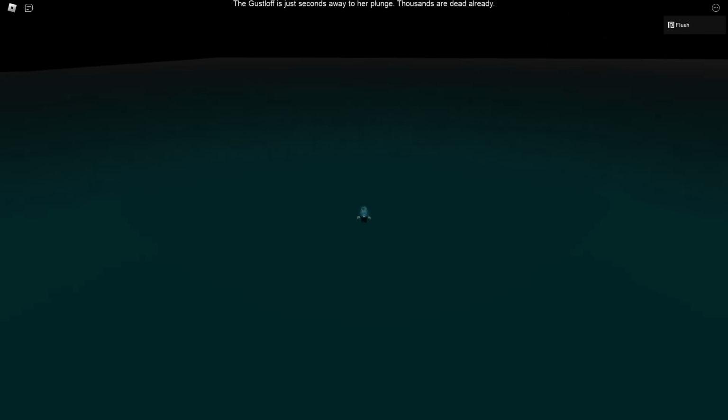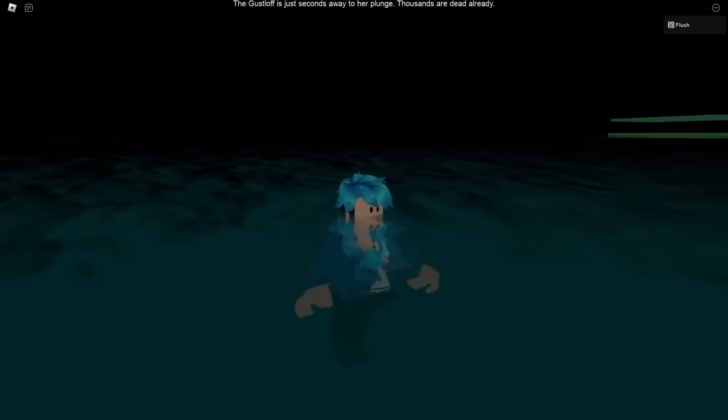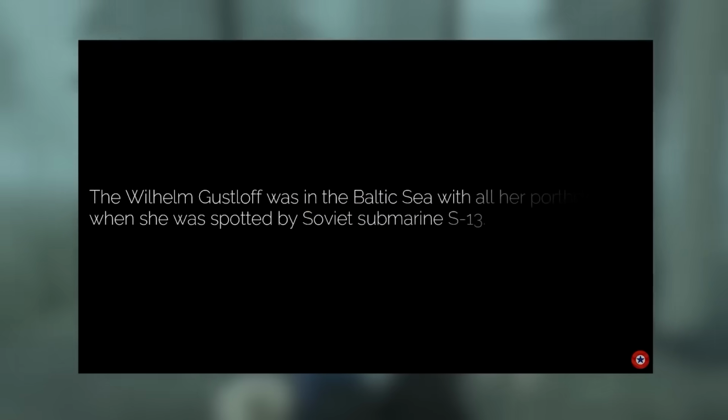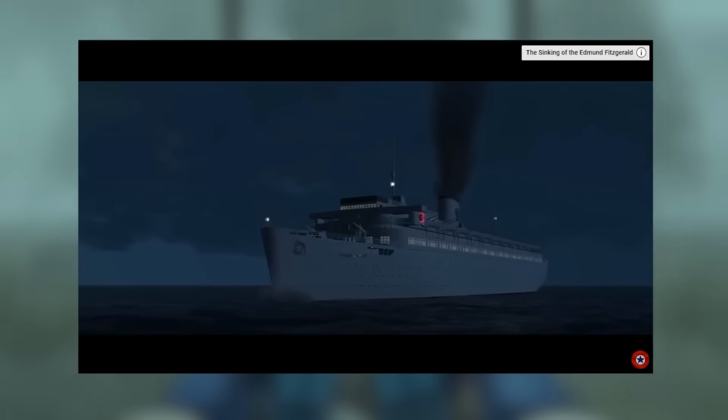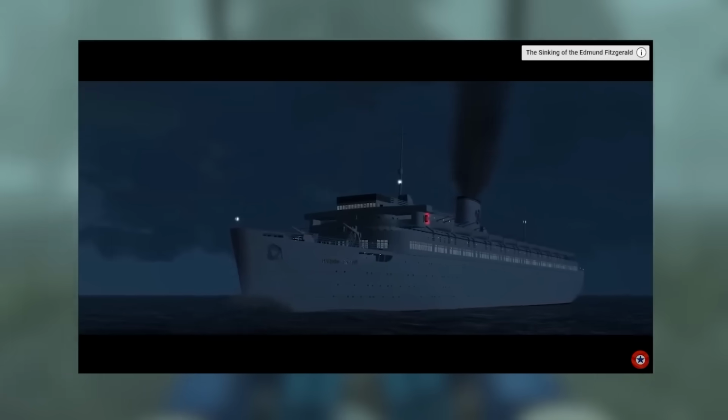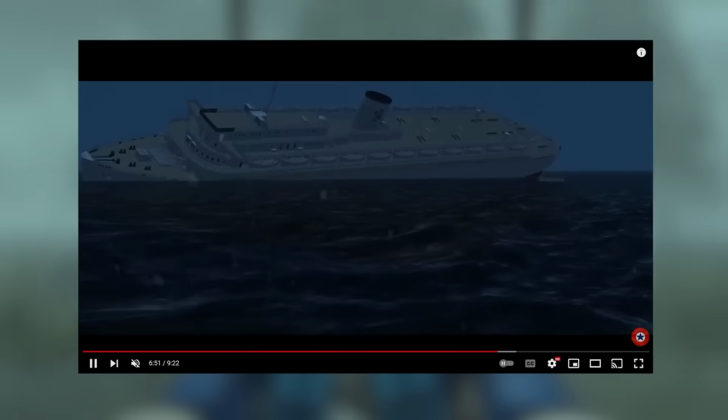It just plunges down. Okay, well, let's see the animation for it then. So the Wilhelm was in the Baltic Sea when she was spotted by a Soviet submarine. Okay, so this was in January 1945, and then what happens? Is it gonna sink? Is it gonna get hit right here? Okay, yeah, here comes the first missile. And then, yeah, there it is.